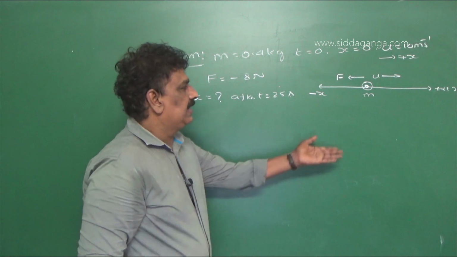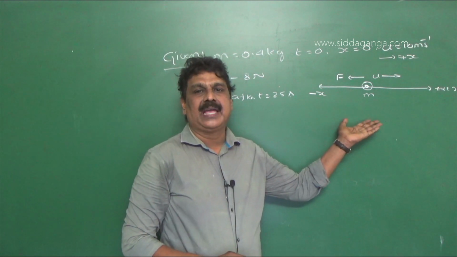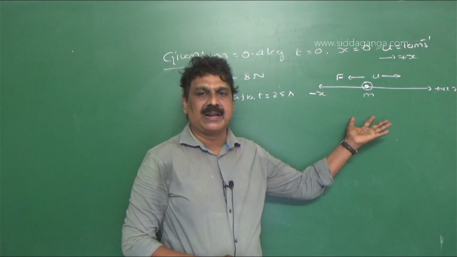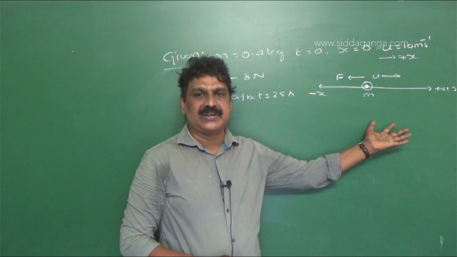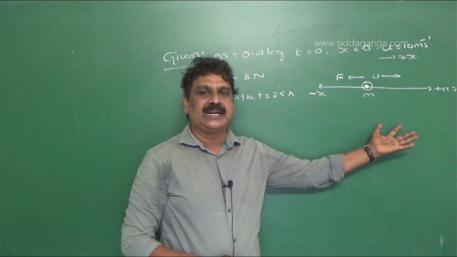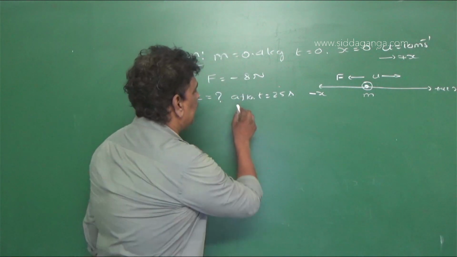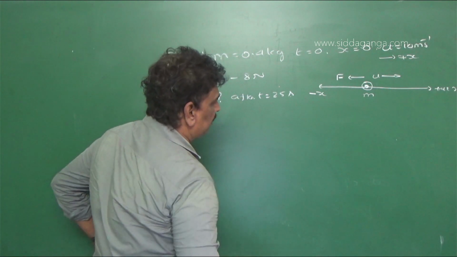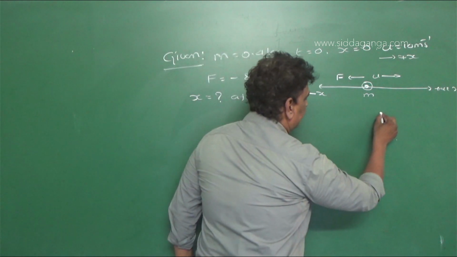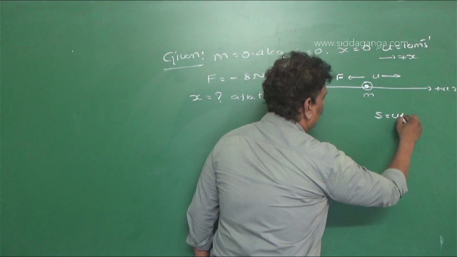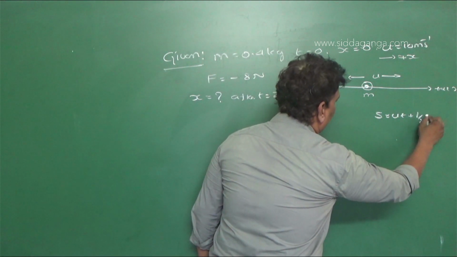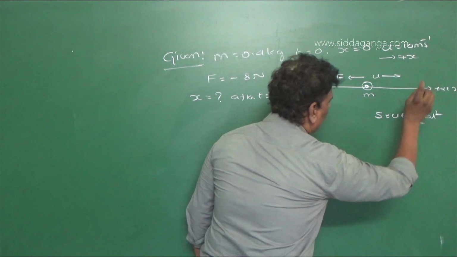Right. It is a simple case of a particle moving on a straight line with an acceleration, covering distances with time and acquiring velocity. So here straight away we can use equations of motion, that is s is equal to ut plus half at square.